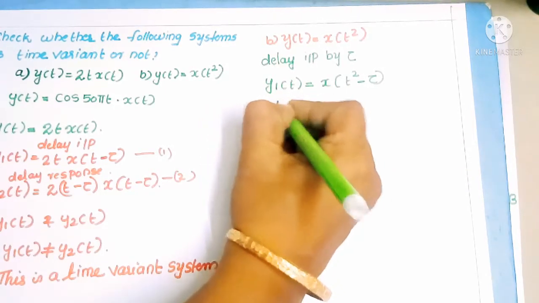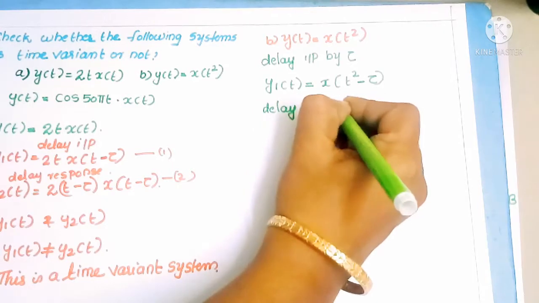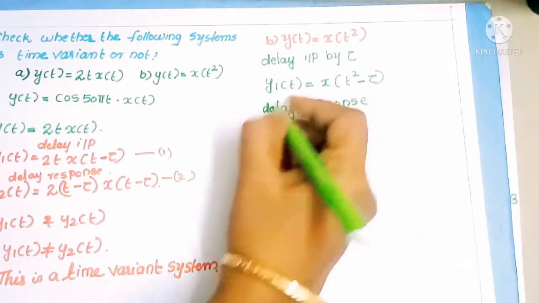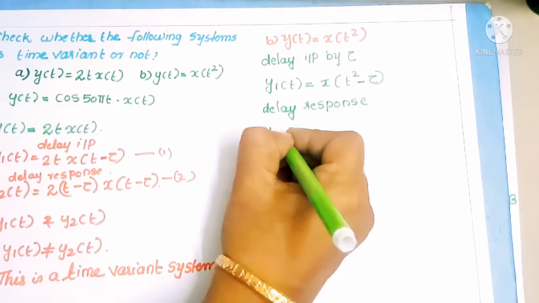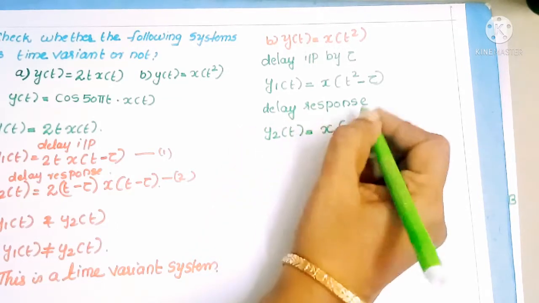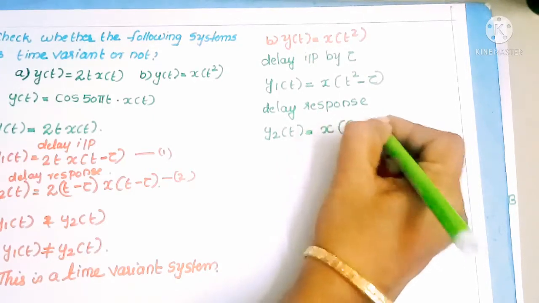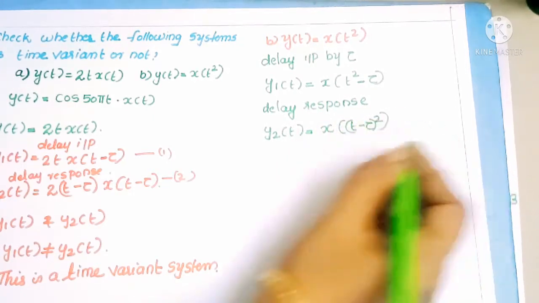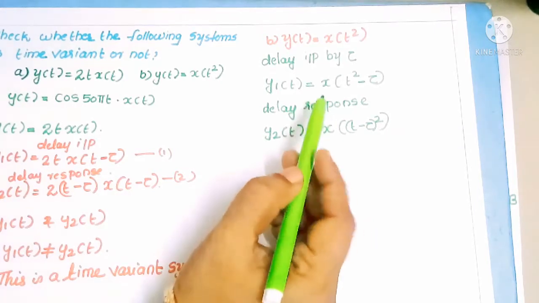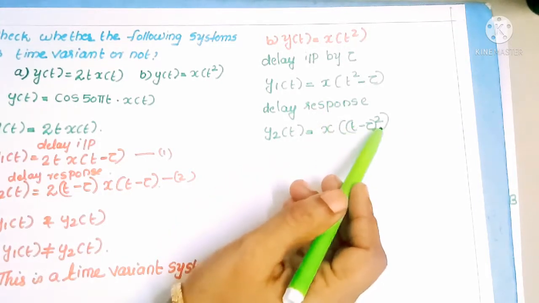Second step, delay the response. So our output becomes y2 of t equal to x of, instead of t we should apply t minus tau, then the whole square. So here we apply delay to the response of the system, so instead of t, t minus tau.